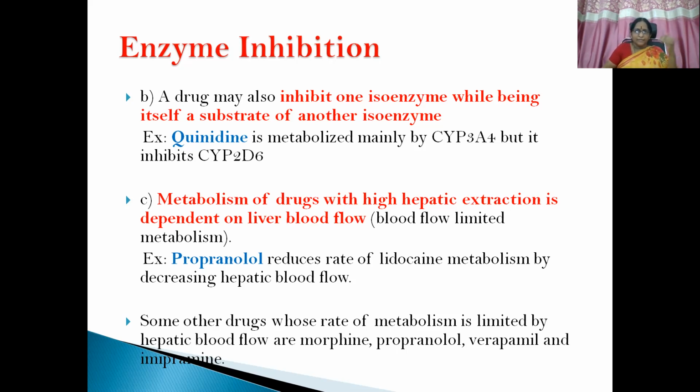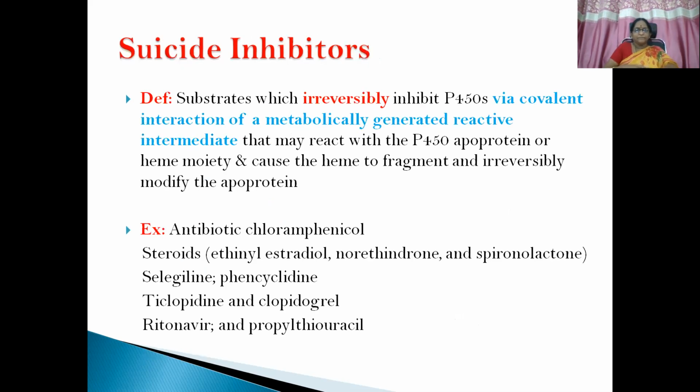An example here is propranolol, which reduces the rate of lidocaine metabolism by decreasing hepatic blood flow. So not only the enzyme factors, the hepatic blood flow also plays a prominent role in the metabolic reactions. Some other drugs whose rate of metabolism is limited by hepatic blood flow are morphine, propranolol, verapamil, imipramine, etc.